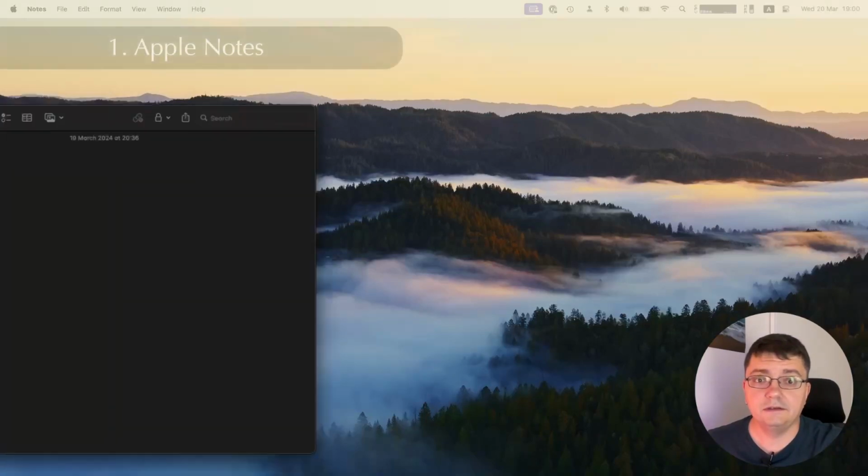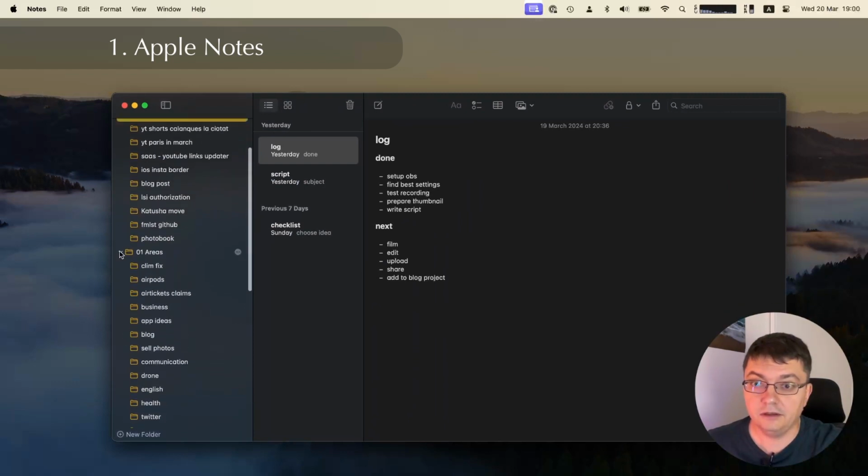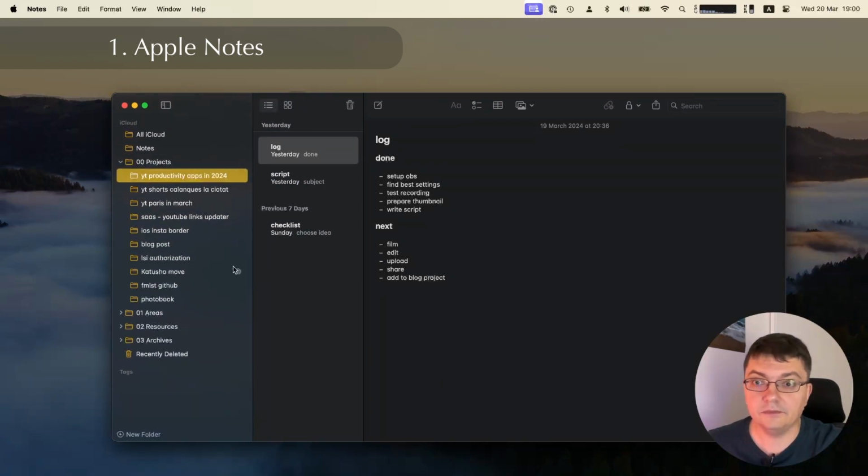Number one is the default Notes app. I use it for daily, weekly, monthly journaling, and I follow the PARA system. I have four categories: projects, areas, resources, archives. It's from the Second Brain book, and I will share a video somewhere here.